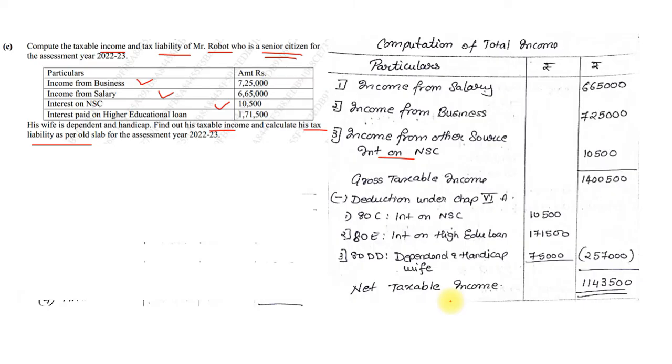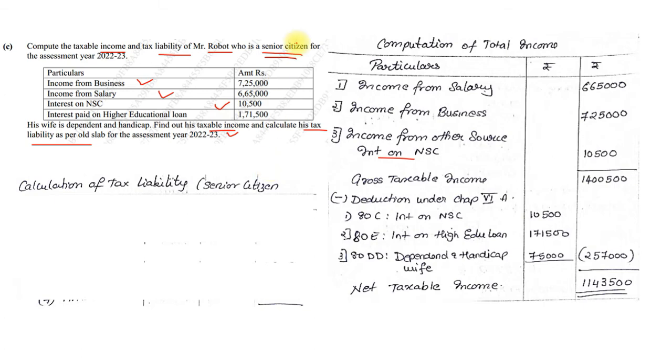Now the 2,57,000, when you subtract it from the gross taxable income, the net taxable income will come to 11,43,500. This is how you had to find the net taxable income. That's the first part of the sum. The sum is not yet done. So we finished the first part, which was net taxable income. Now we need to calculate the tax liability. So we'll give the heading as calculation of tax liability.